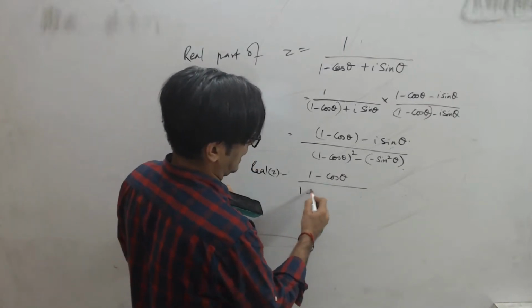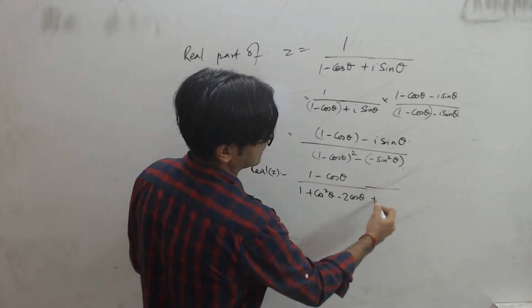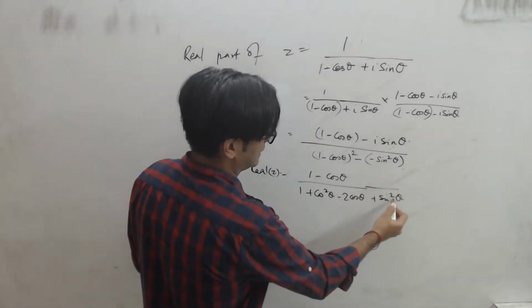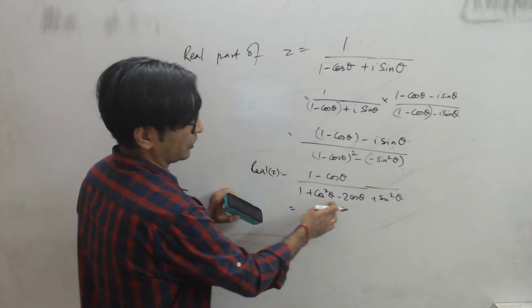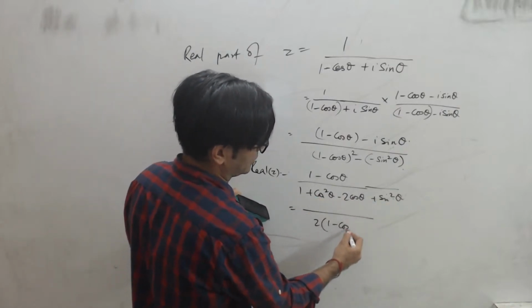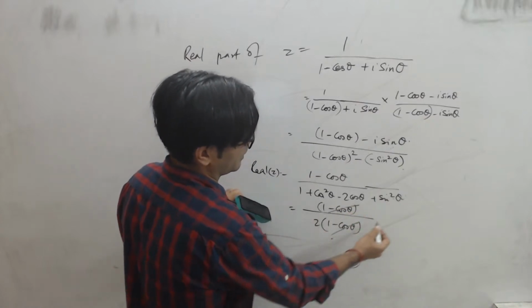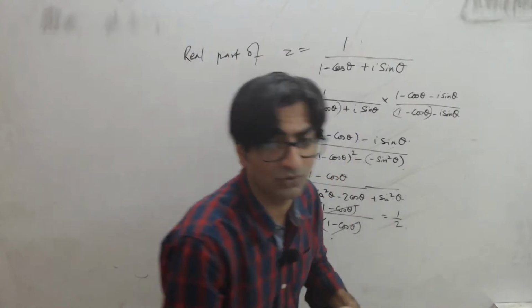Let me in fact open this. 1 plus cos square theta minus 2 cos theta plus sin square theta. And obviously sin square plus cos square becomes 1, and 1 plus 1 becomes 2. So this becomes 2 into 1 minus cos theta, and the numerator is also 1 minus cos theta. So I can comfortably cancel this, and this becomes 1 by 2.